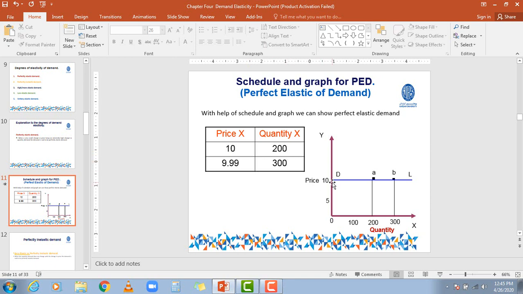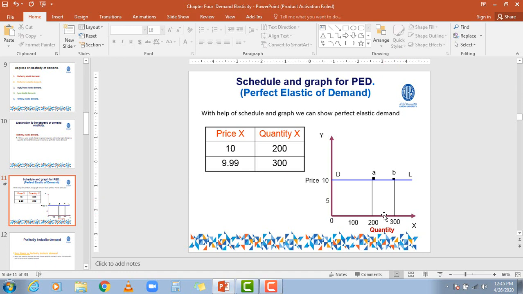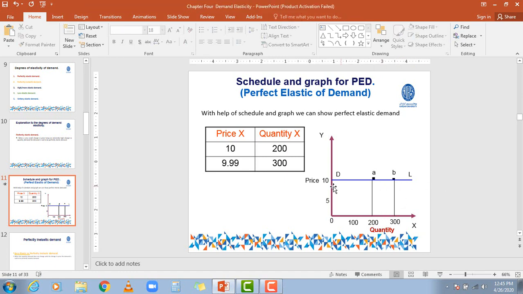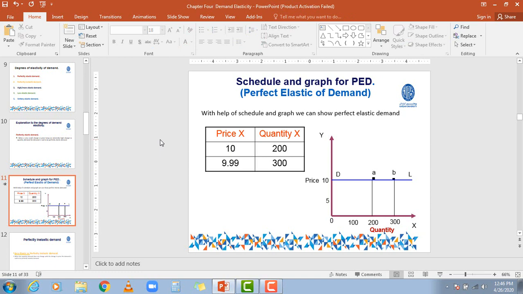Now as you can see in the figure, there is a negligible fall. The previous price was 10, at which the demand was 200, but now you can see the slope of the demand curve. There is a slight fall in the price level, which has resulted in an increase in the quantity demanded from 200 to 300. This is what we mean by perfect elastic demand.